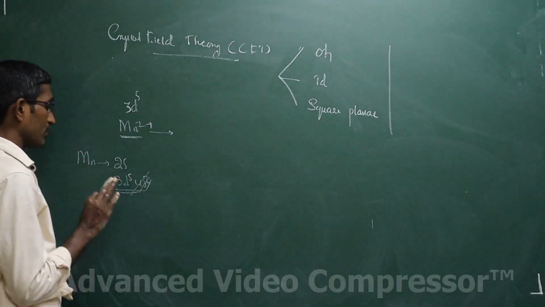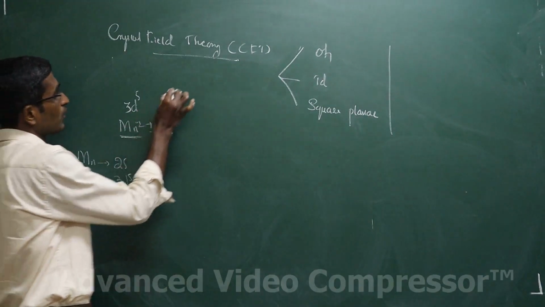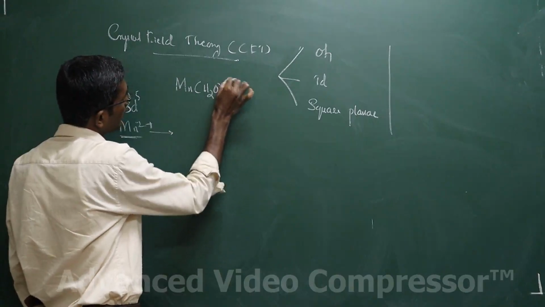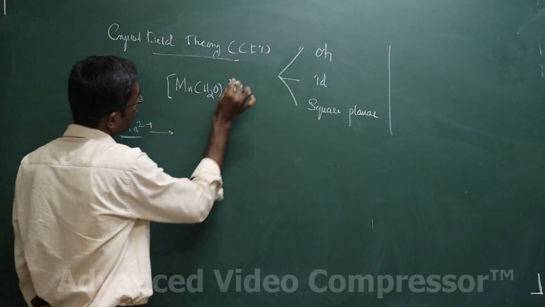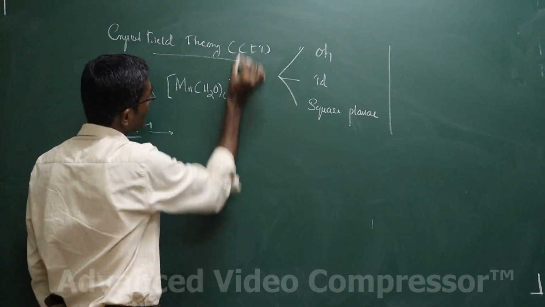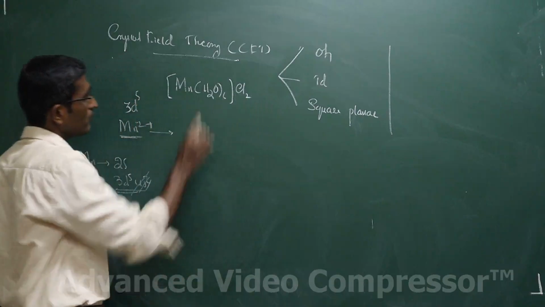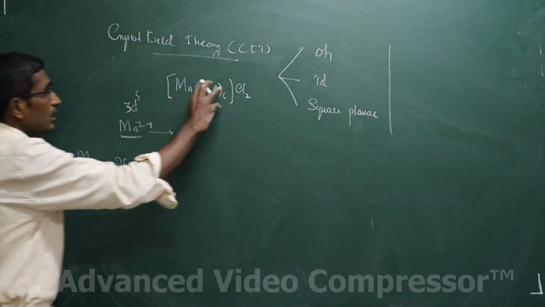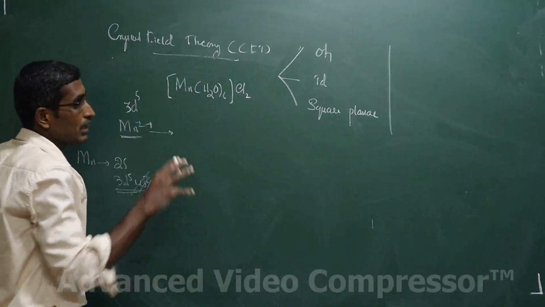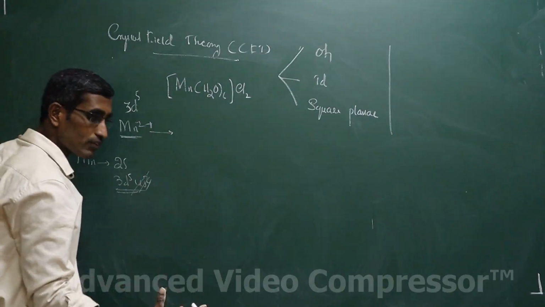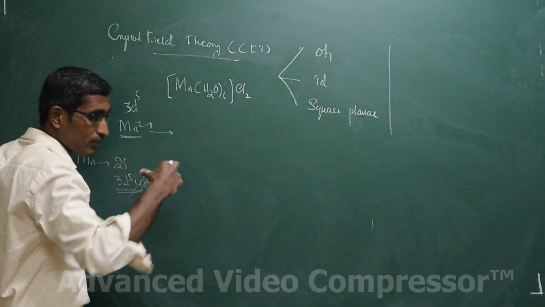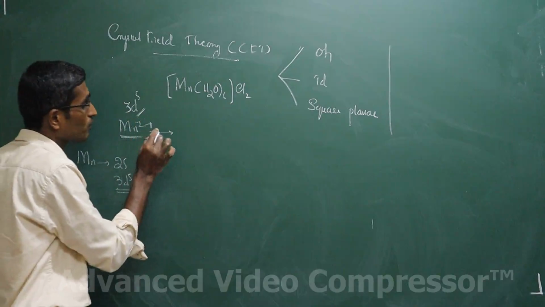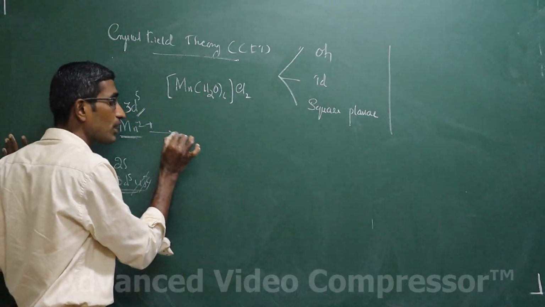So if you take a complex of manganese, I will take [Mn(H2O)6]2+, or [Mn(H2O)6]Cl2. We are only interested in the complex ion. If the ligand field is not there, if the central metal ion is not surrounded by the ligands, then the d orbitals will be degenerate. How many d orbitals will be there? 5 d orbitals.